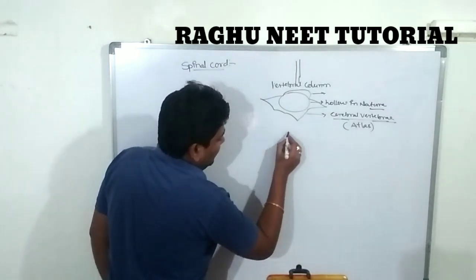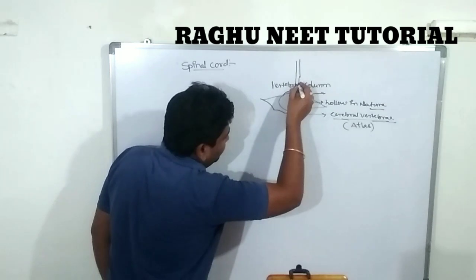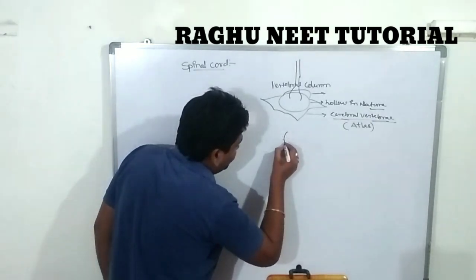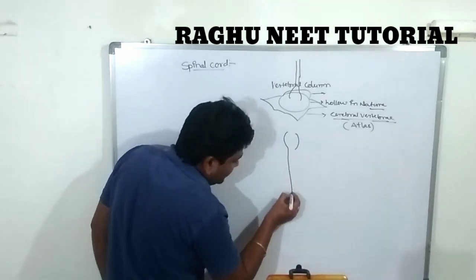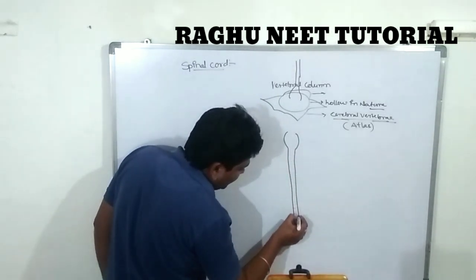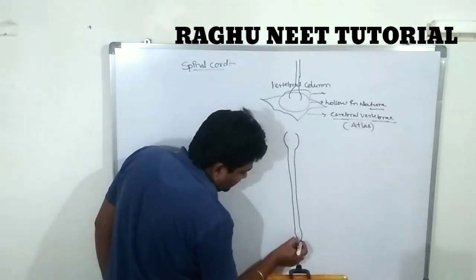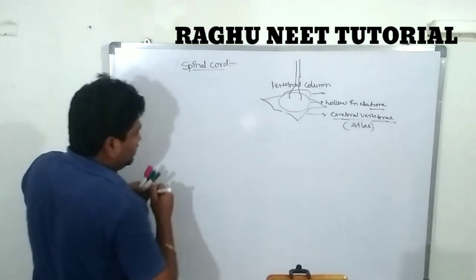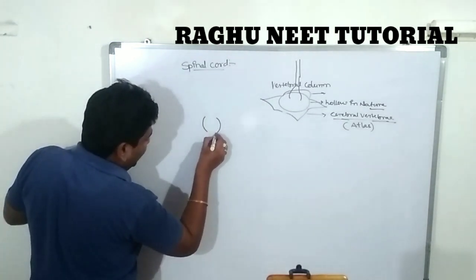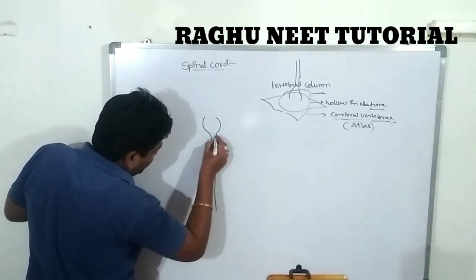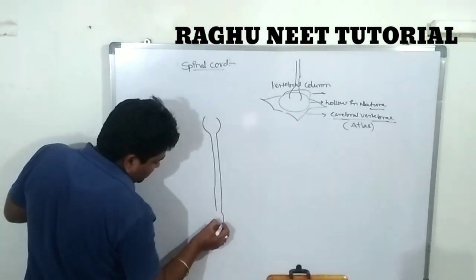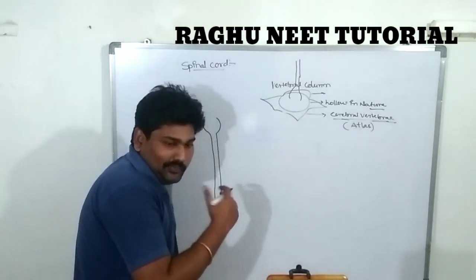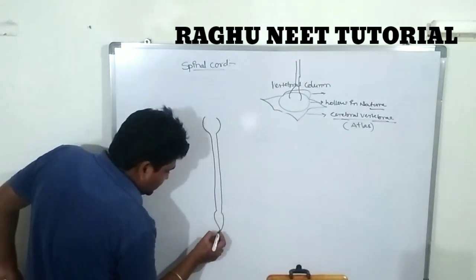The spinal cord in the vertebral region shows one bulge or swollen part at the start, then goes downwards and ends with another bulge. It starts with a swollen part and ends with a swollen part, but the anterior swollen part and the posterior swollen part are completely dissimilar in nature.